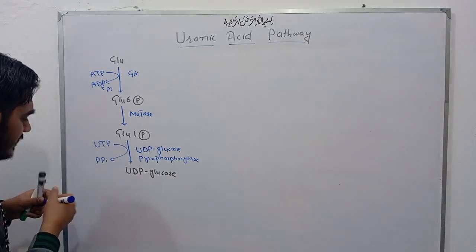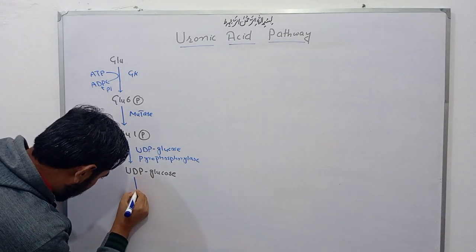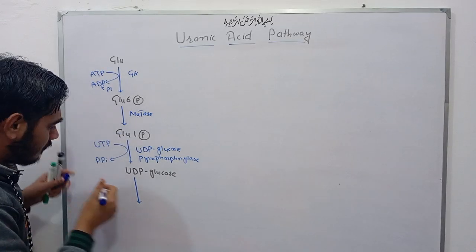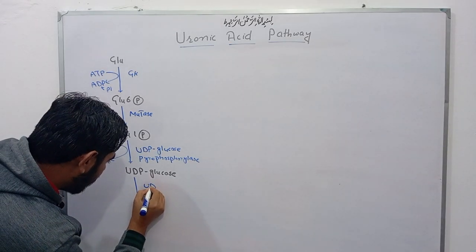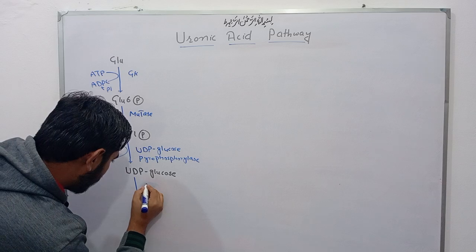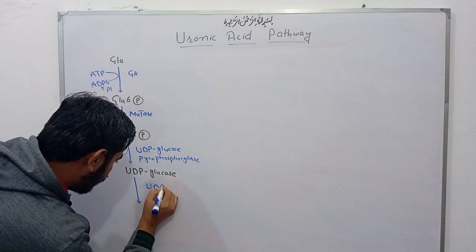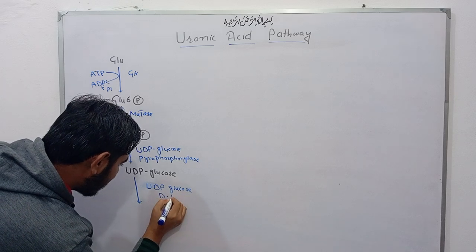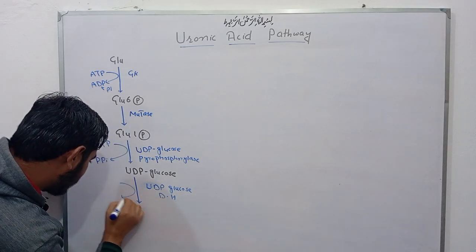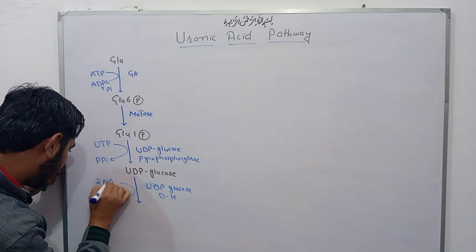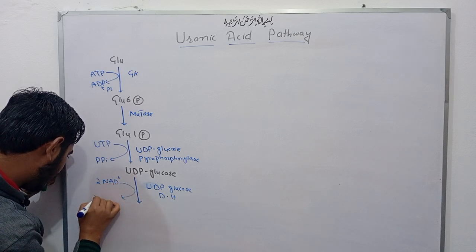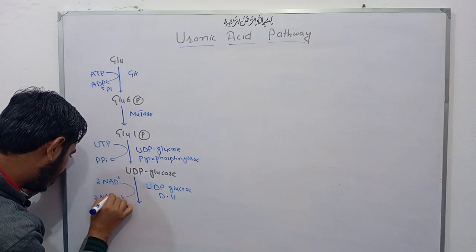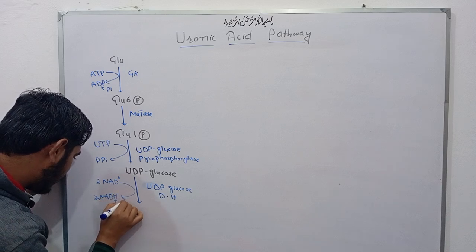Friends, in next reaction, by action of UDP glucose dehydrogenase enzyme, and here two molecules of NAD plus convert into two molecules of NADH and H plus, and